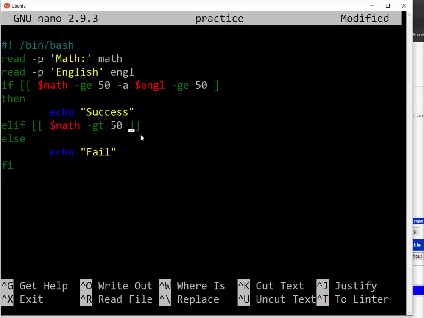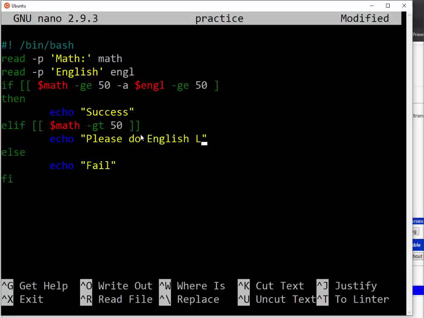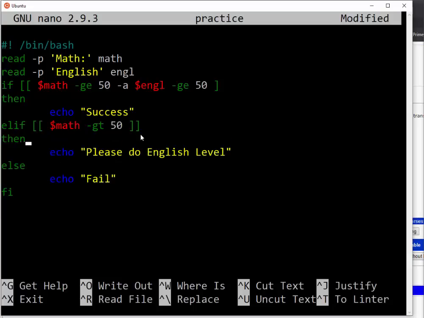Then here, let me proceed to display the message, then echo please do English level. So here I don't have to forget my then. So then the same as here, then another elif. Sorry, I only need one.